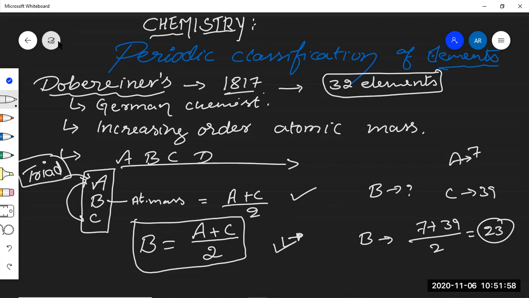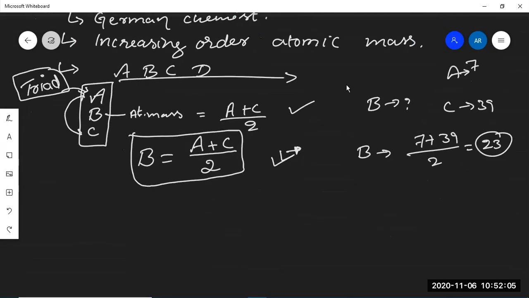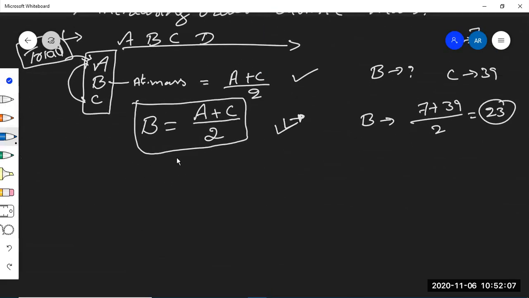In the same way, I would like to give you one more point. How can we calculate the atomic mass of A if B is given and A is not given, and they're asking to identify the atomic mass of A?